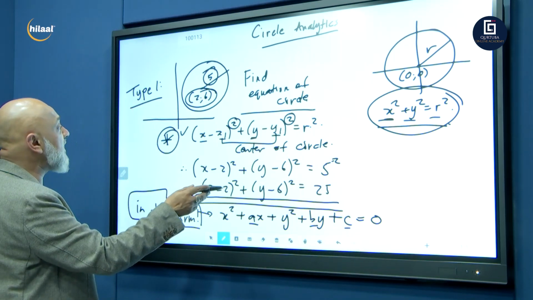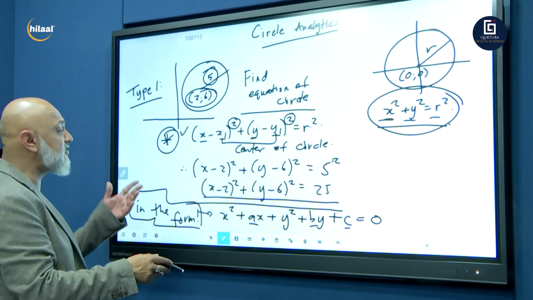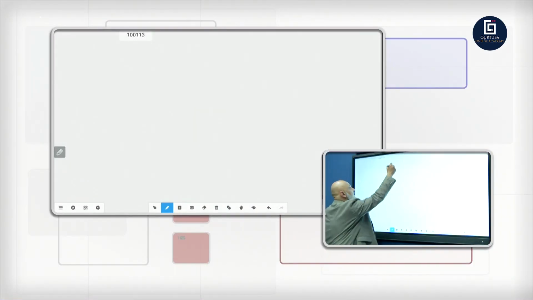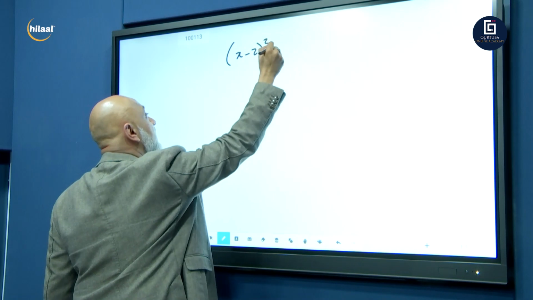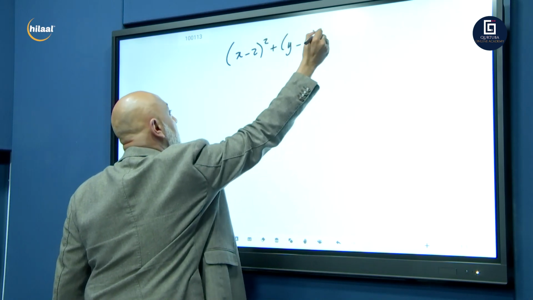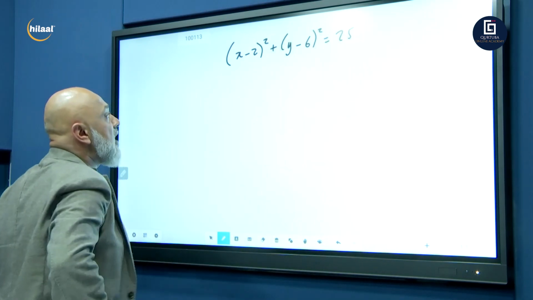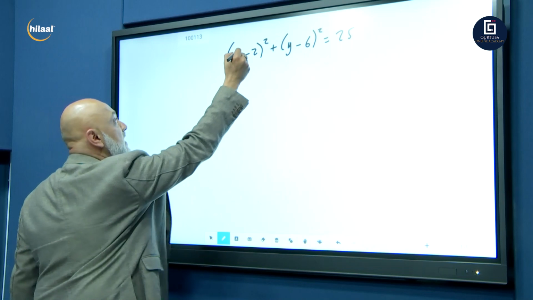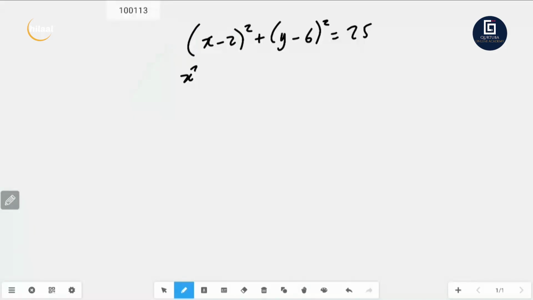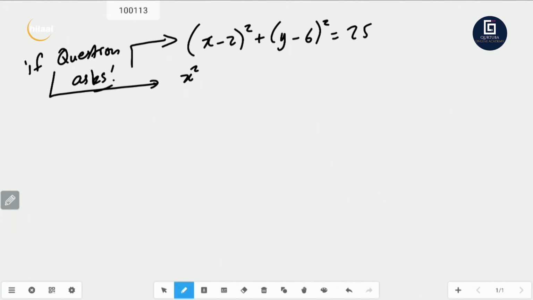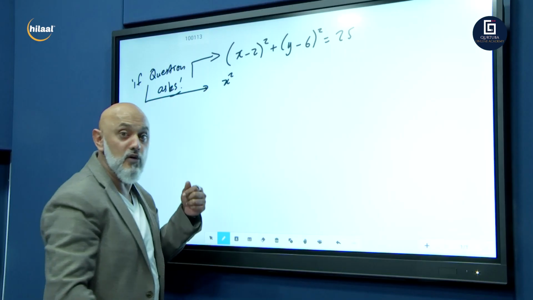x minus 2 squared plus y minus 6 squared is equal to 25. And they want you to expand it. So how do we expand it, guys? Remember, we are squaring a binomial. So this would be x squared. But you only do this if the question asks. If not, you leave it there on the top. If the question asks you to expand it, then only do you expand it.